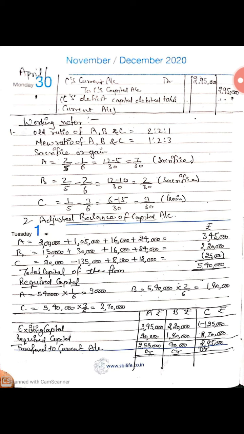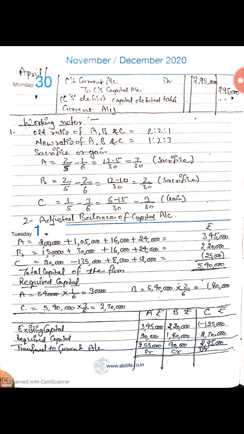Then we will find our required capital. For A, 5 lakh 40,000 into 1 by 6, it will come 90,000. For B, 5 lakh 40,000 into 2 by 6, it will come 1 lakh 80,000. For C, 5 lakh 40,000 into 3 by 6, it will come 2 lakh 70,000.